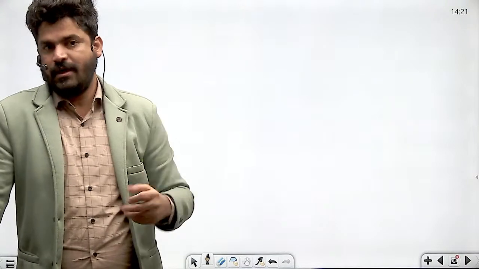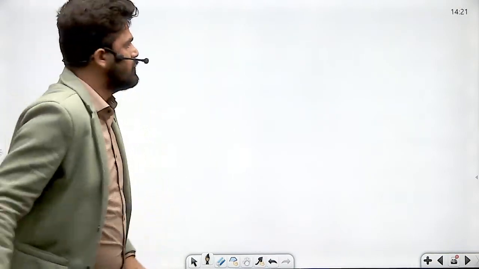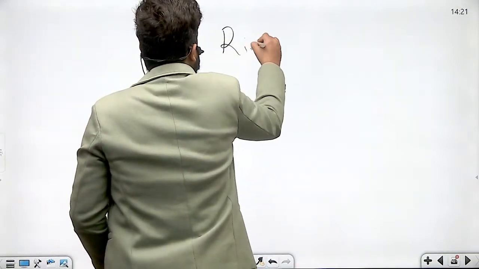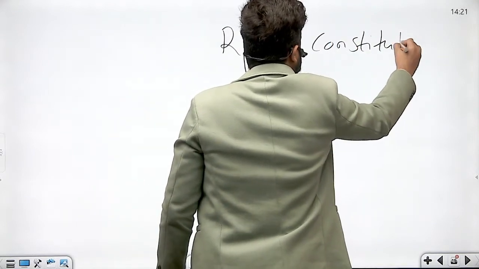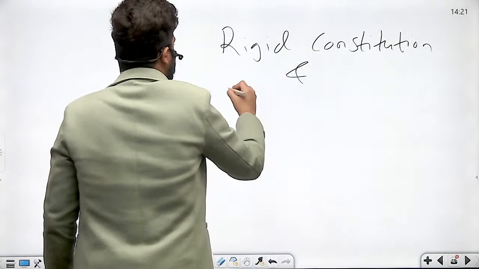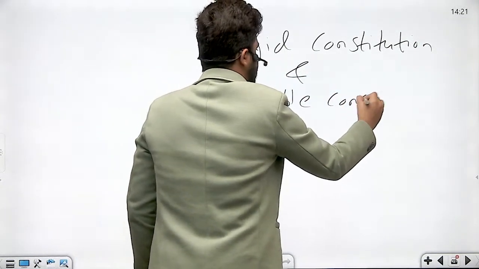The third way of classification, what is that? Federal constitution or unitary constitution. And the fourth way of classification is rigid constitution and flexible constitution. Right?